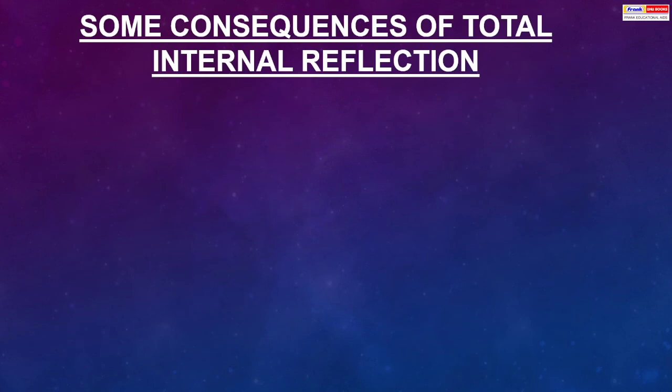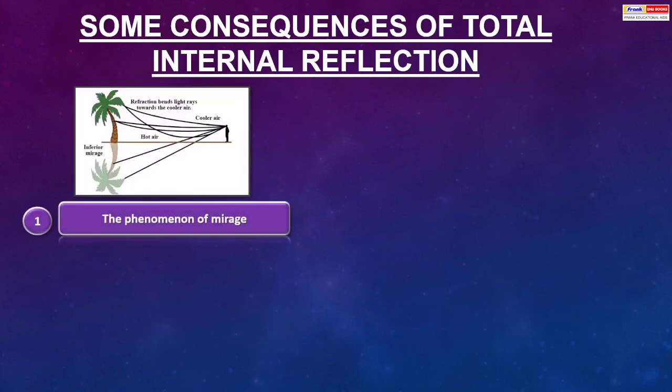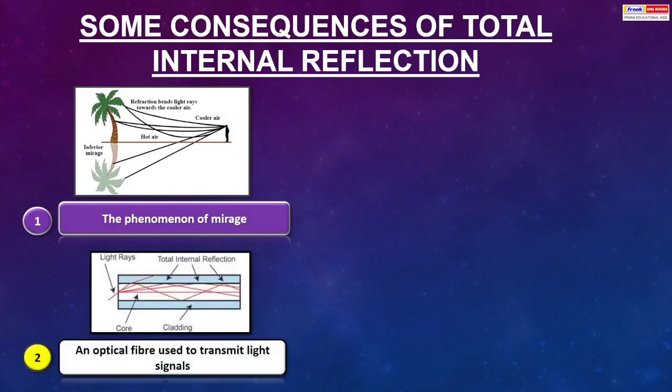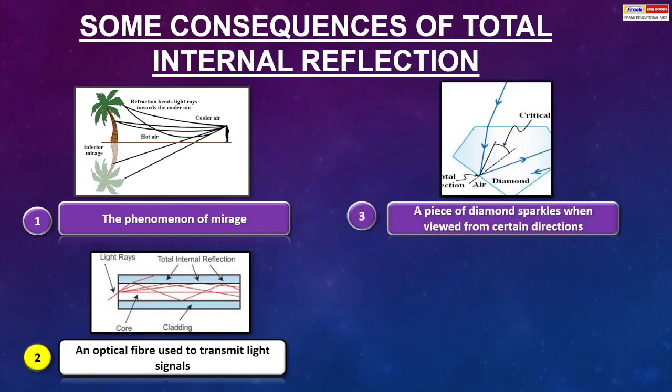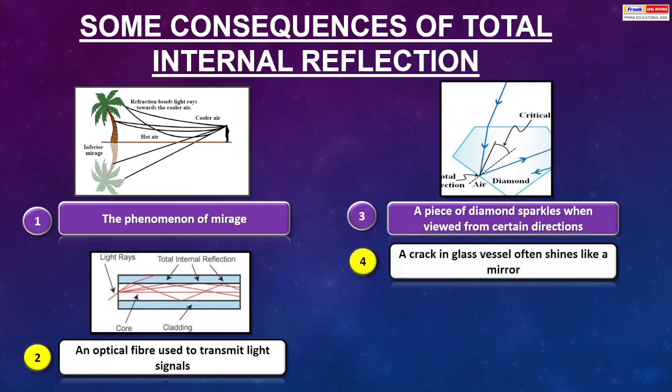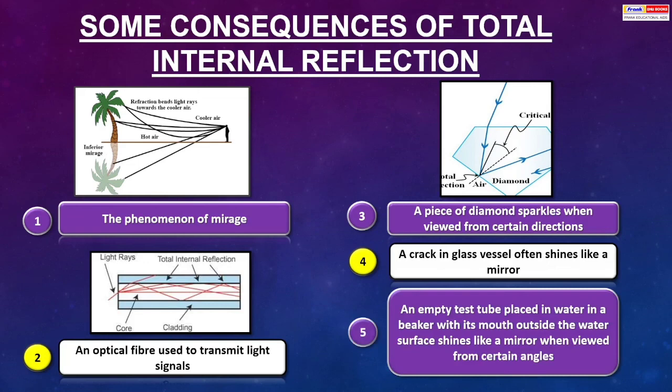Some consequences of total internal reflection. Phenomenon of mirage. An optical fiber used to transmit light signals. A piece of diamond sparkles when viewed from certain distances and directions. A crack in glass vessels often shines like a mirror. An empty test tube placed in water in a beaker with its mouth outside the water surface shines like a mirror when viewed from certain angles.